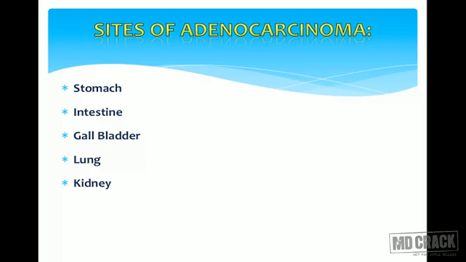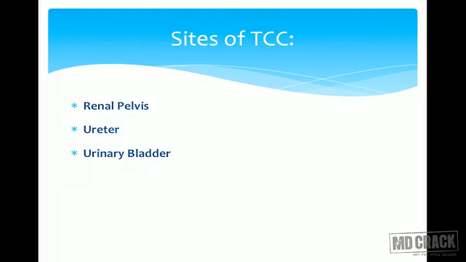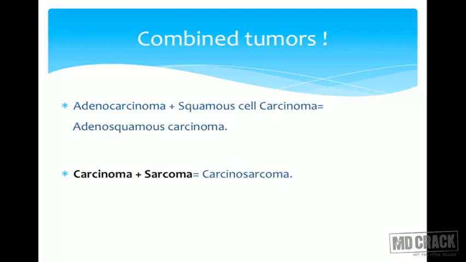Gallbladder is again lined by simple columnar epithelium, so there also you can expect adenocarcinomas. In the lung, you can also see adenocarcinoma formation, especially in non-smokers. Kidney, again you can expect adenocarcinomas. Renal cell carcinoma is nothing but a type of adenocarcinoma. Wherever you see urothelium in the urinary tract, you can expect transitional cell carcinoma. So in the renal pelvis, ureter, and urinary bladder, you can see transitional cell carcinoma formation.